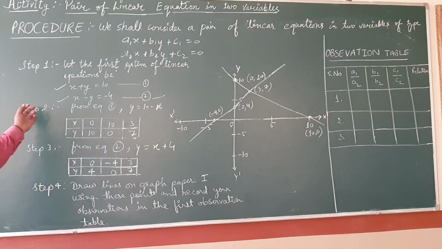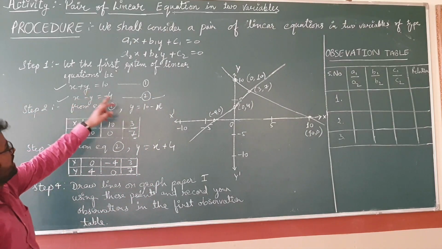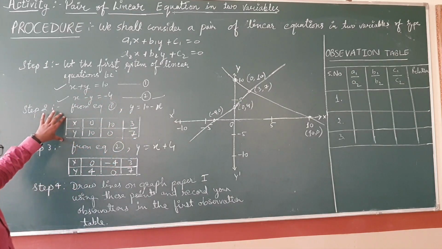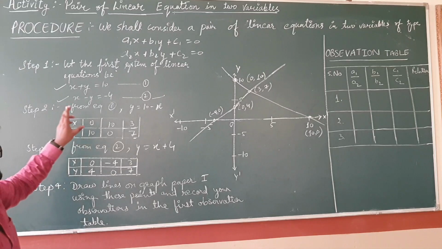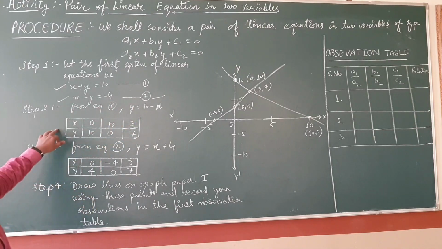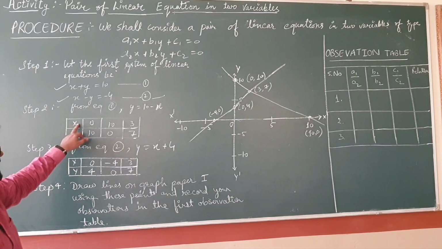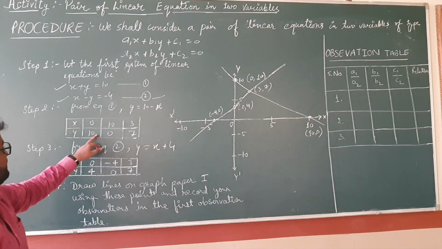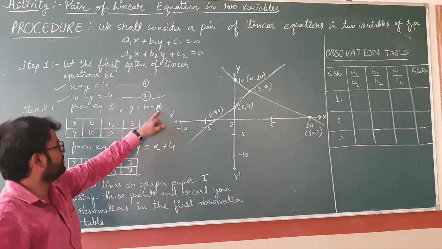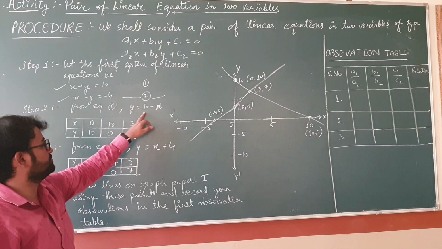In step 2, from equation 1 you can write y is equal to 10 minus x. So draw this table. You will have to find a maximum of 3 solutions of this given equation. Clear? When you put 0 in place of x, you will get the value of y as 10.